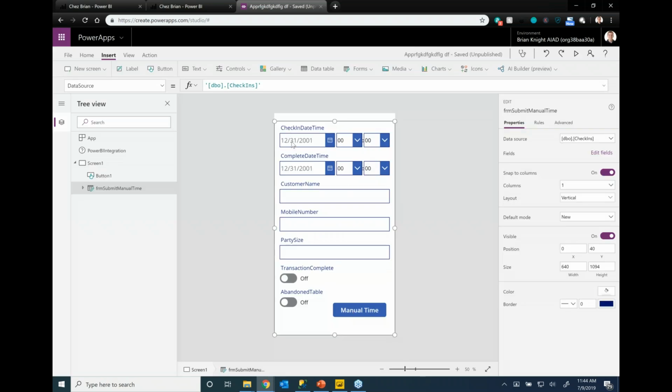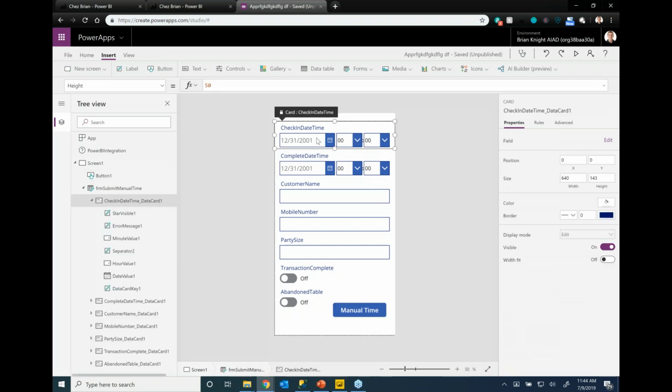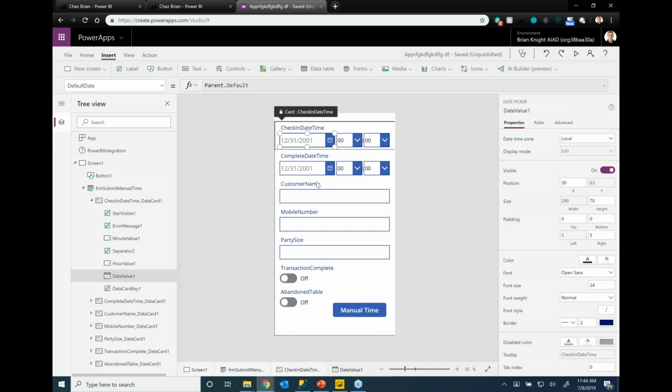So if I check on manual time here, it actually rewrites all the code to have a new name. So refactoring is really, really easy in this case. So now that I've got that, and of course there's some things like maybe I want to default this to today's date and all that, but we'll keep it simple for now.